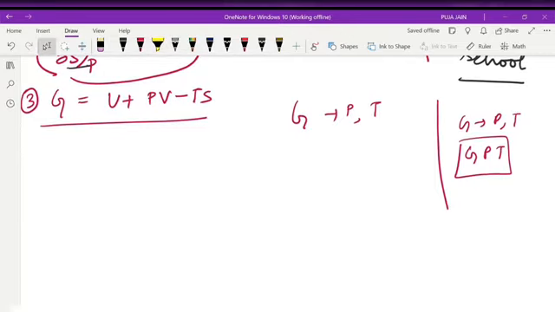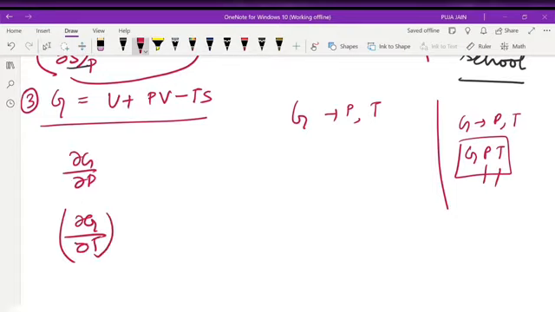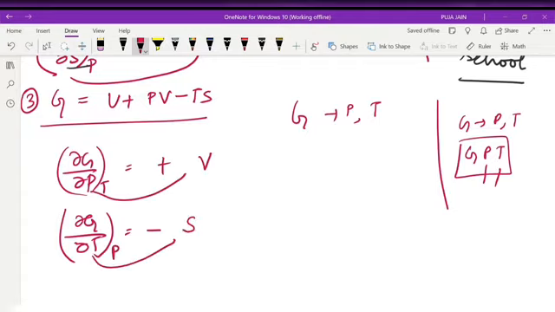At last I will tell you. Don't worry, I will tell you another way. Now you just see P and T are constant. So del G, del P, del G, del T. Whenever T is coming, I will get a negative sign. For P, I will not get any negative sign. Only for del T I will get a negative sign. When P is here, T is constant. T is here, P is constant. Its conjugate pair V, its conjugate pair S.